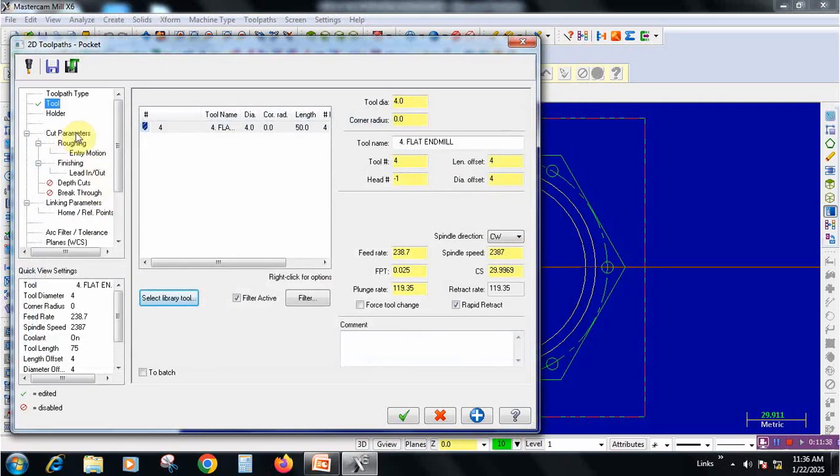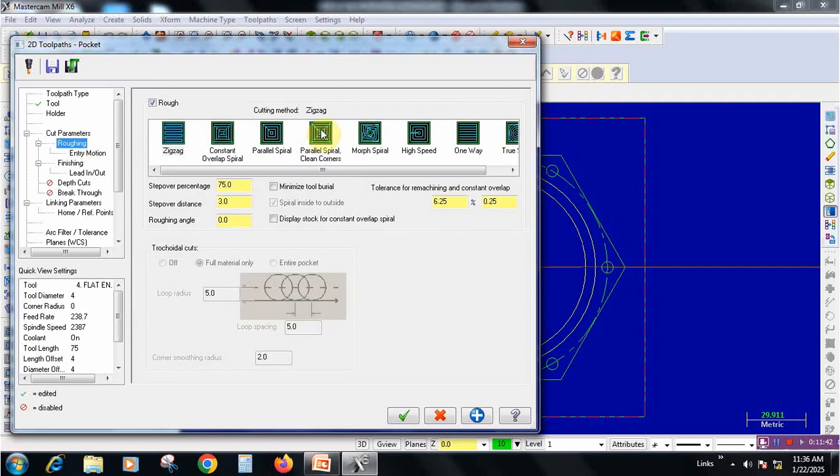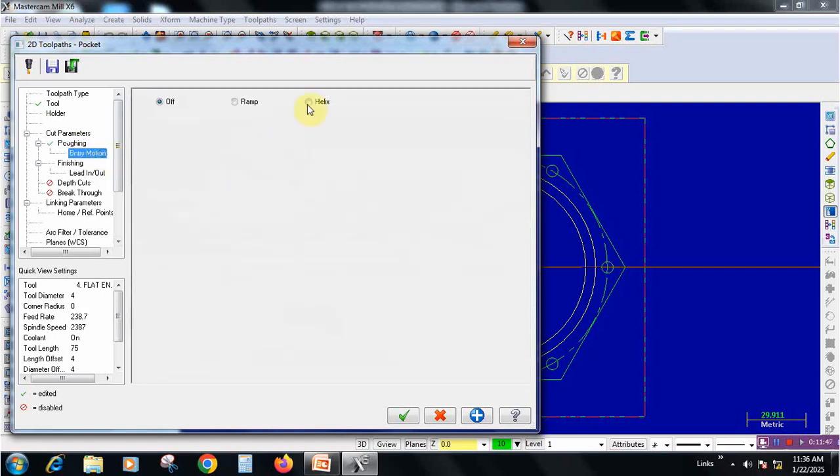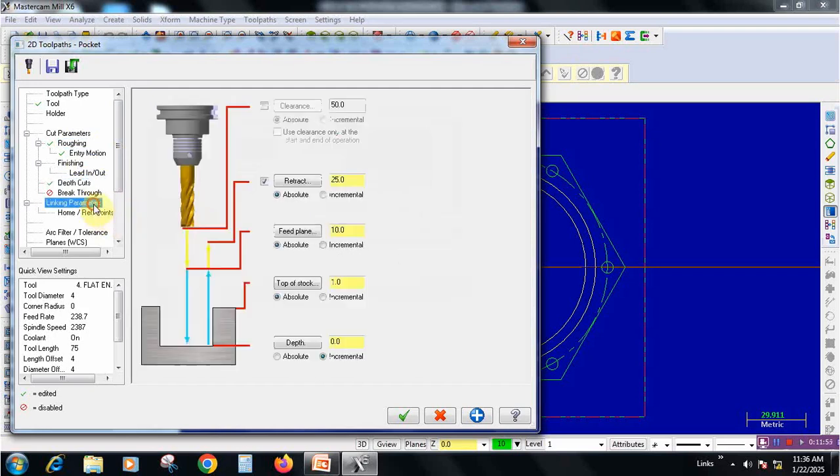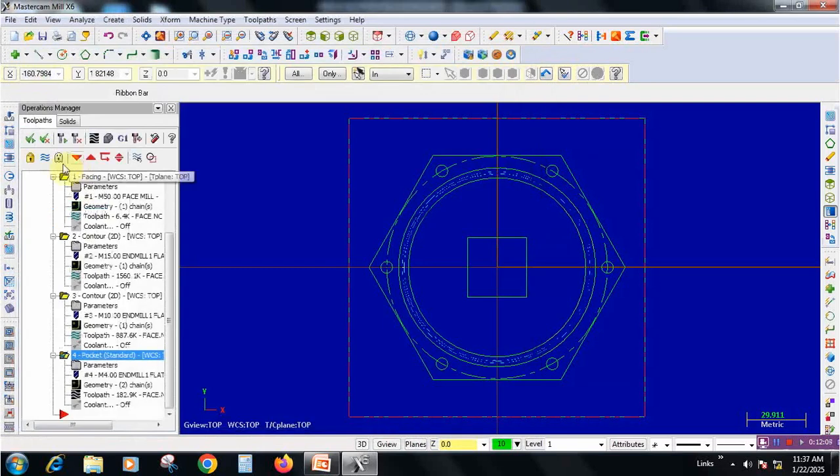And go to cut parameters. Here roughing to be selected, parallel spiral clean corners, selecting that option, and go to helix mode, and depth of cut should be 0.5. Keep tool down to be selected. Go to linking parameters. So this will become minus 10 as usual. And this will become minus 20, and give it OK. So pocketing also completed.